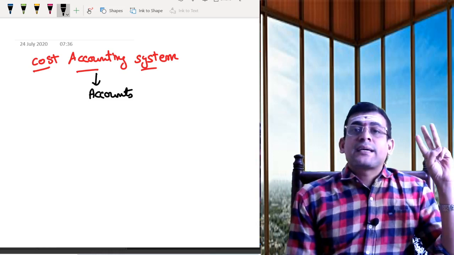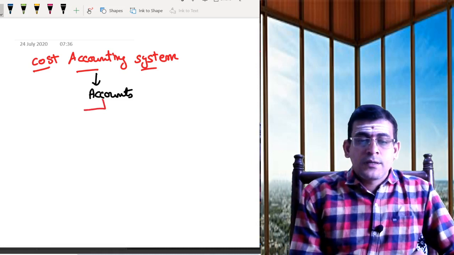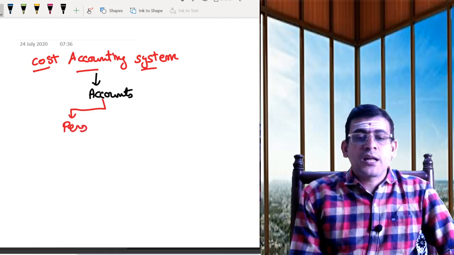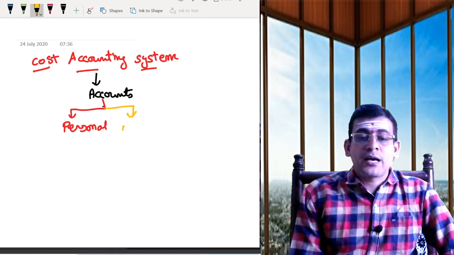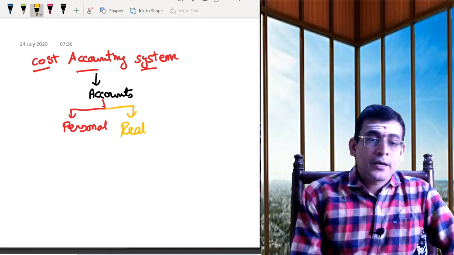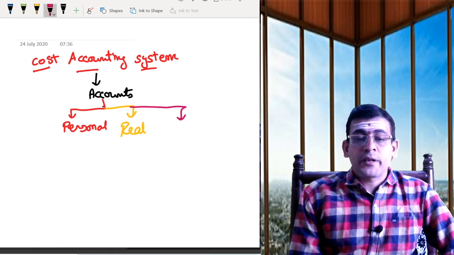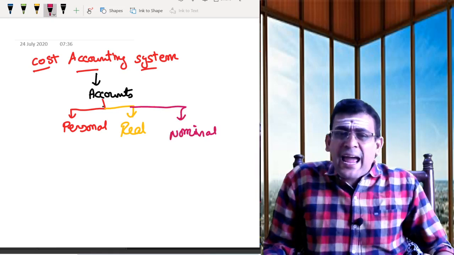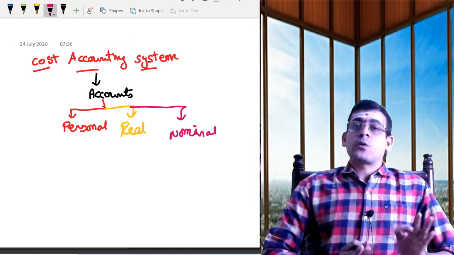We know basically three different types of accounts are there. What are those? The first type is your personal account, right? The second type is your real account. And the last one is your nominal account. These are the three different types of accounts we have: personal, real, nominal.